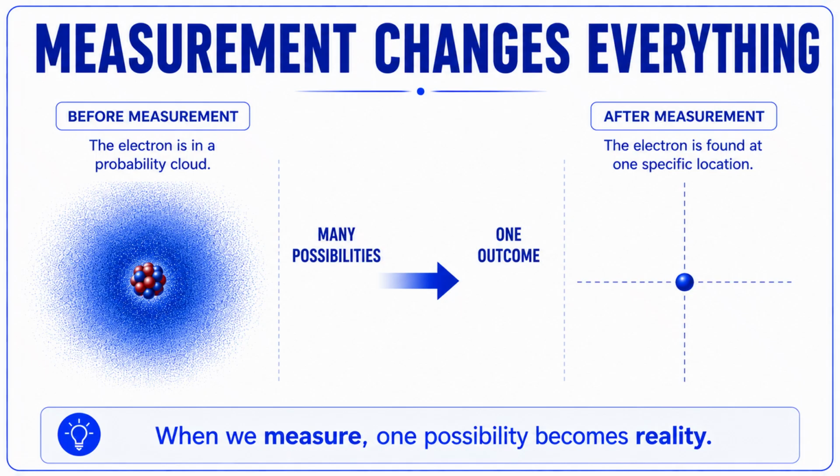But when we perform a measurement, we observe only one result. One possibility becomes reality. This is why the image shows many possibilities before measurement and one outcome after measurement. In quantum mechanics, observation is not just passive. Measurement itself plays an important role in determining what we actually observe.